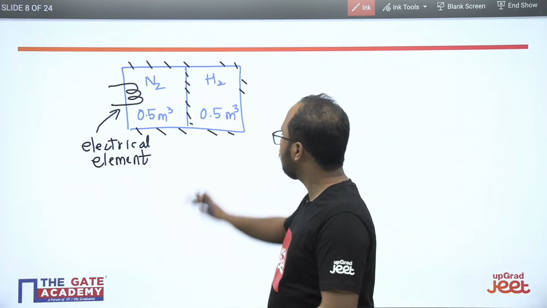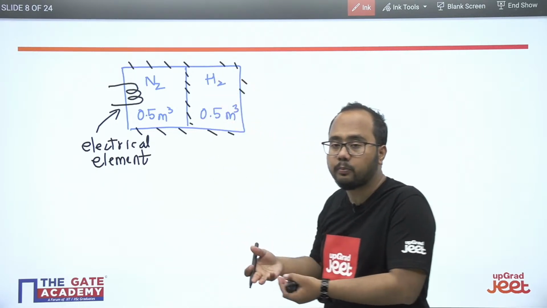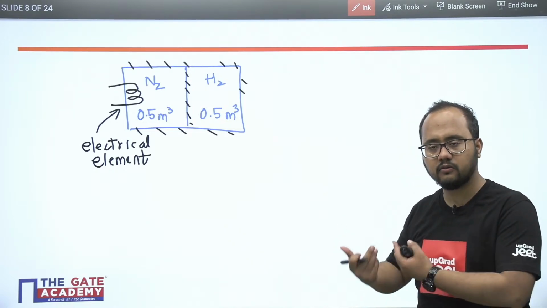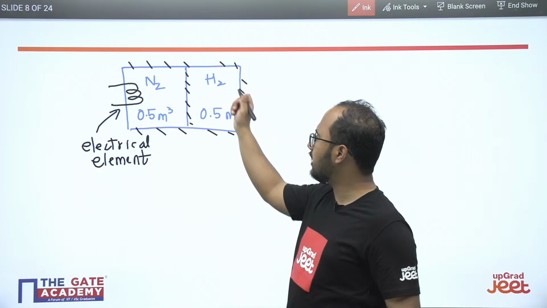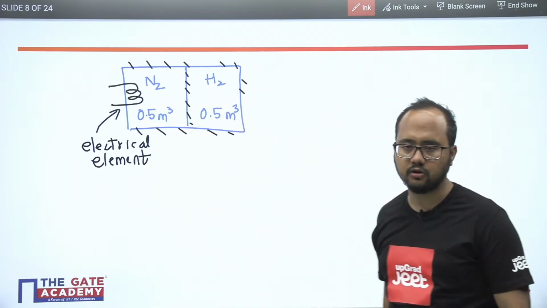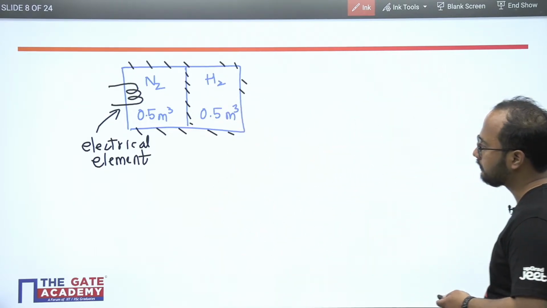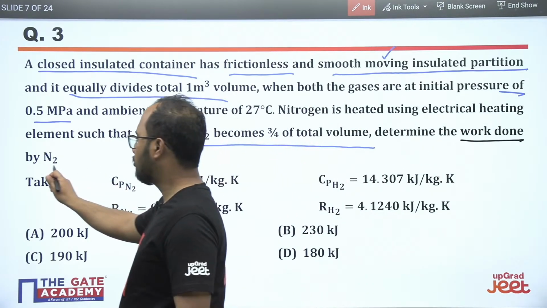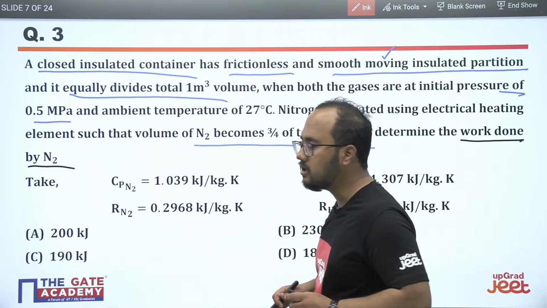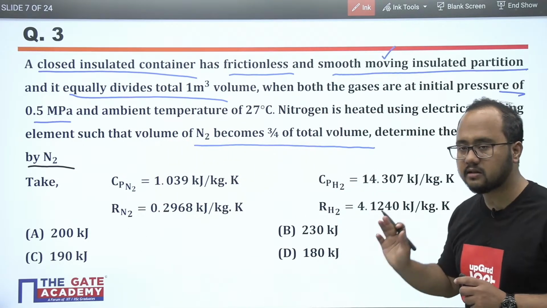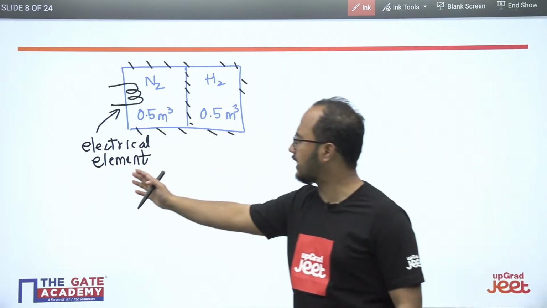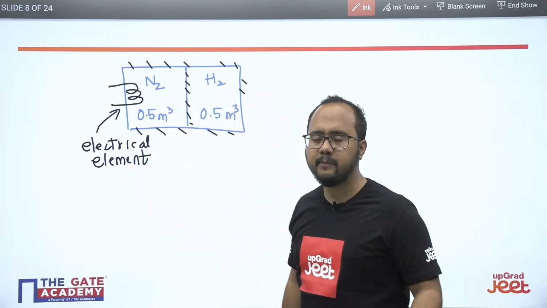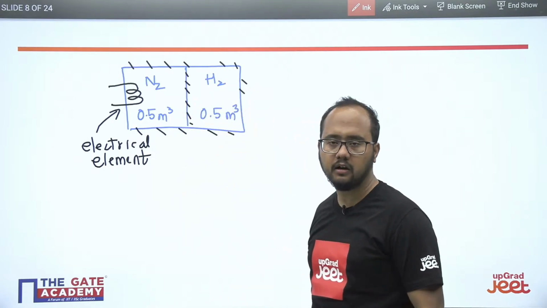So hydrogen is compressed isentropically, because there is no heat transfer. Compression is there for the hydrogen gas. Now basically they are asking the work done by N2. Because of the electrical element some energy is there for the N2, and because of that energy it is expanding, and because of the expansion of N2 compression of hydrogen gas will be there.